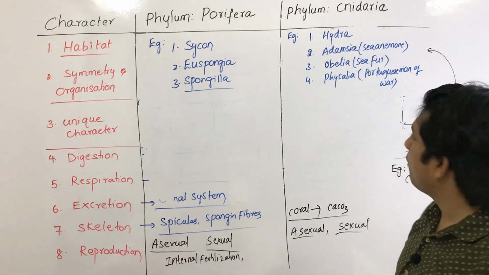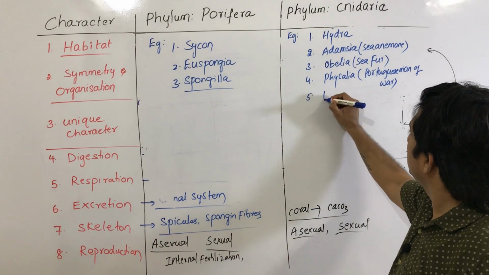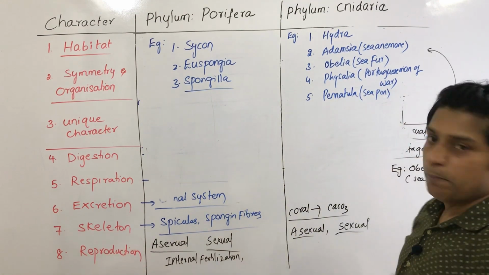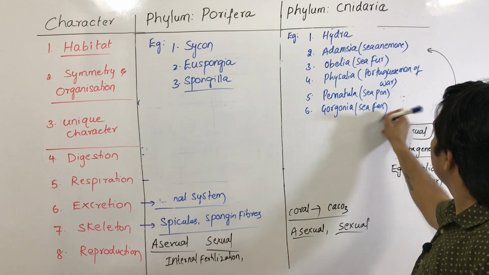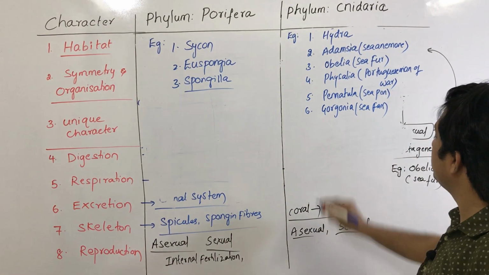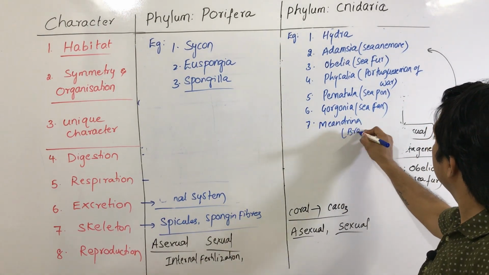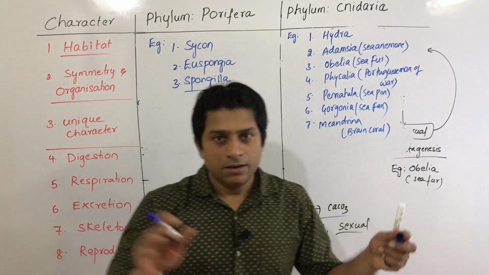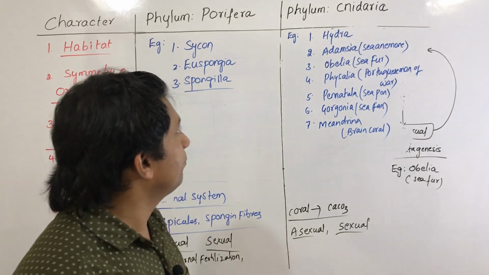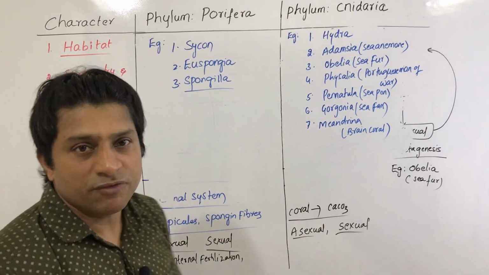Physalia is called Portuguese man of war. Pennatula is sea pen. Gorgonia is called sea fan. Meandrina is called brain coral. Right? So guys, these are the 7 examples for cnidarians, 3 examples for Porifera, 10 examples.